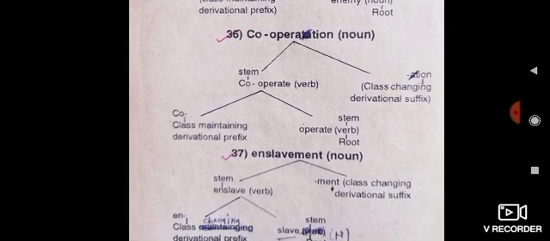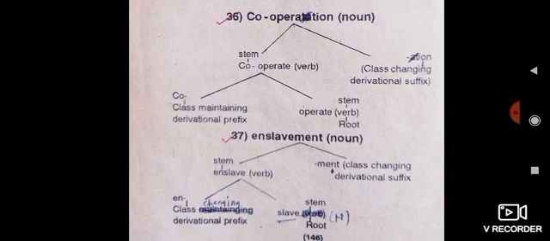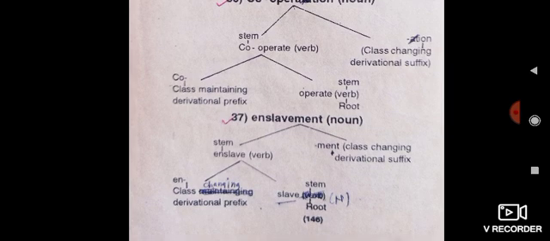Cooperation. Cooperation is a noun. Cooperate and ion. Ion is a class changing derivational suffix and the stem word is cooperate, a verb. Then again, cooperate is divided into two parts. Co is a class maintaining derivational prefix and operate is a verb, stem word, it is a root word, operate.